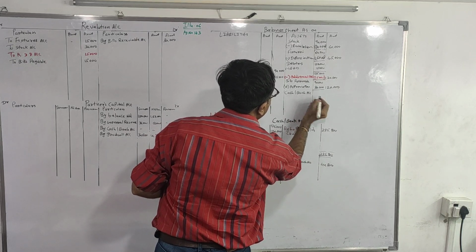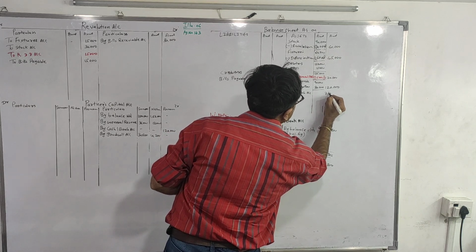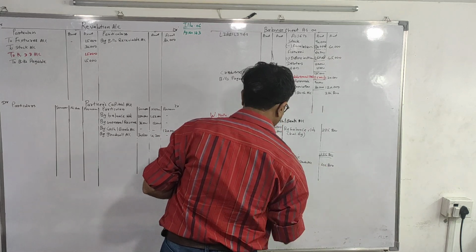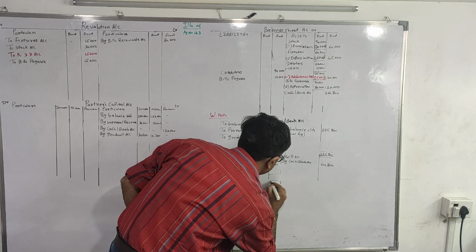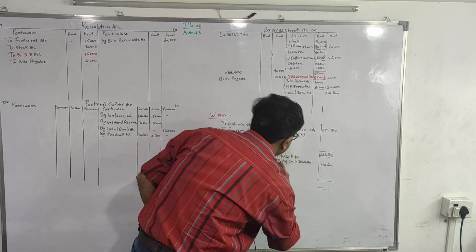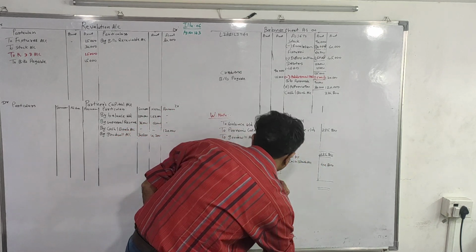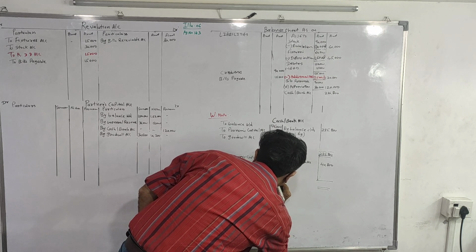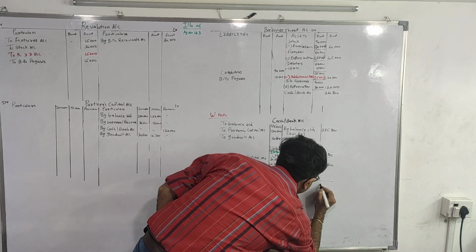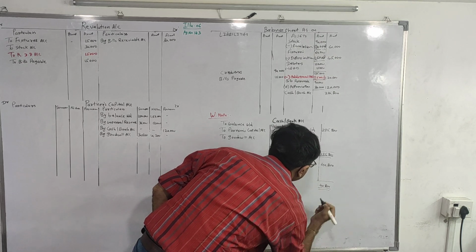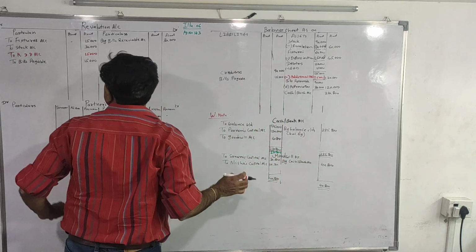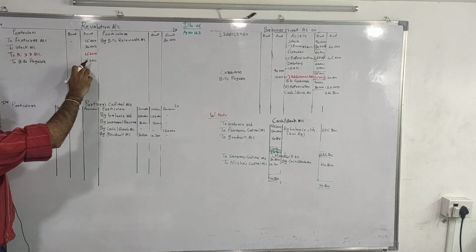Don't forget to transfer the cash and bank balance to your balance sheet. Cash and bank account 2,35,800. Now we'll close our goodwill. Goodwill brought in cash and transferred. So we'll get tally 40,800, 40,800. Now we'll close revaluation first.